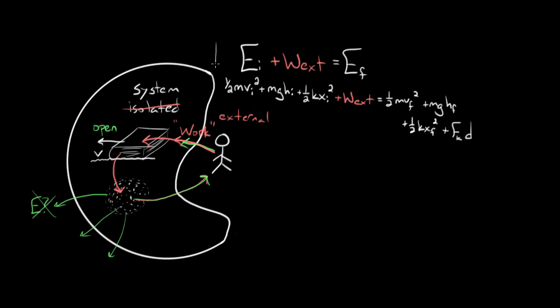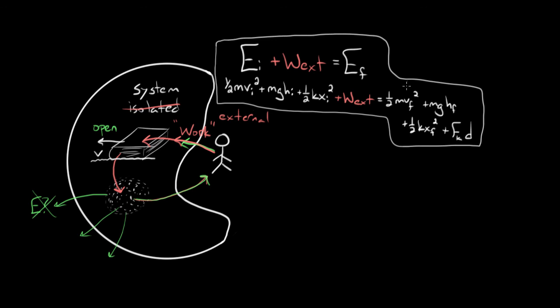This here is one of the most comprehensive equations that you could tackle problems with. This is a pretty general statement of conservation of energy. There are not many conservation of energy problems that you couldn't solve with this, and now you know what it means. You've got external work anytime energy enters or exits your system. It'll be positive if energy enters your system and negative if energy exits your system.